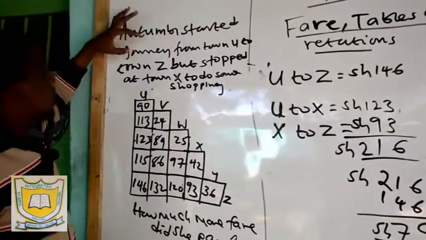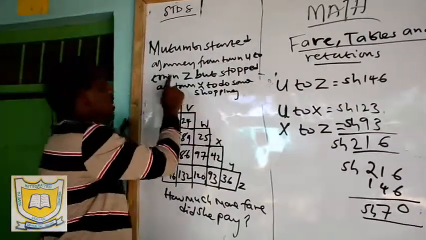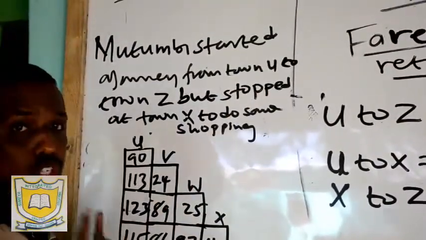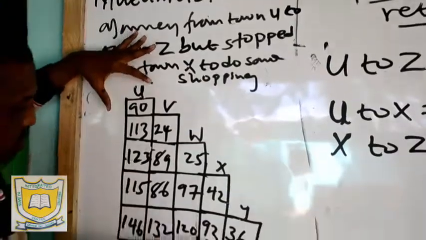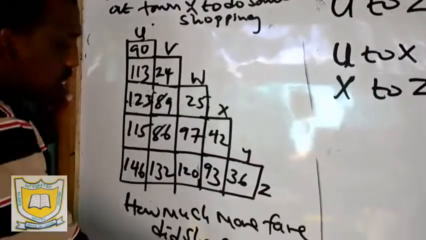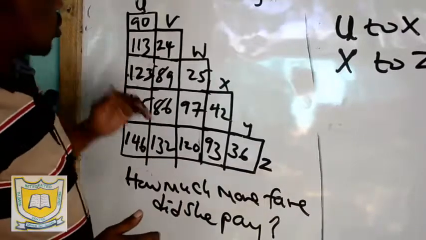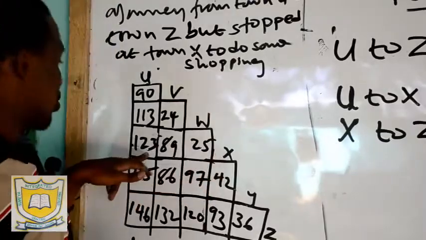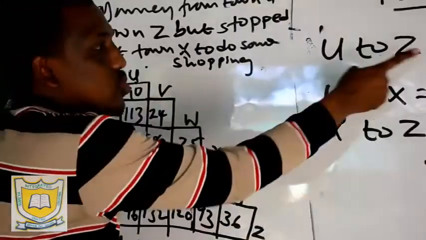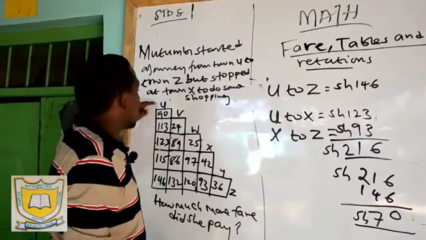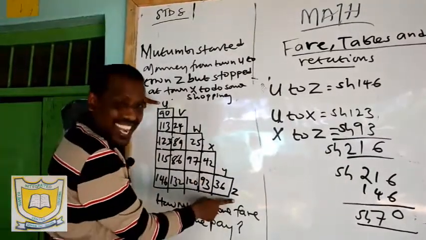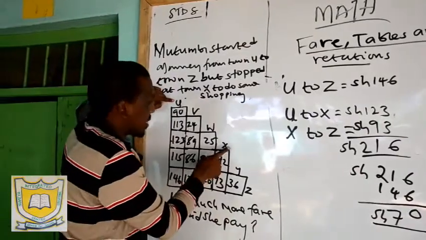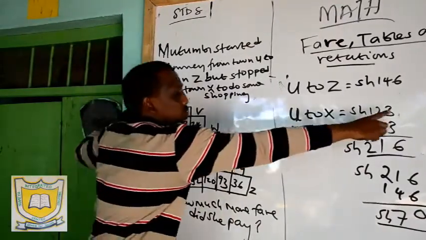So we are told the person started the journey from town U to town Z, but stopped at town X to do some shopping. Then here we have the towns. So how much more fare did she pay? Because she has stopped, when she traveled from U, she stopped at X and alighted. She has to pay Shillings 123. If she travels from U to Z direct, she will have paid Shillings 146. U to X, where she has stopped, she paid 123.